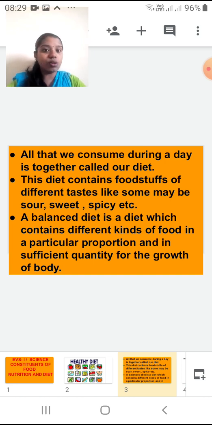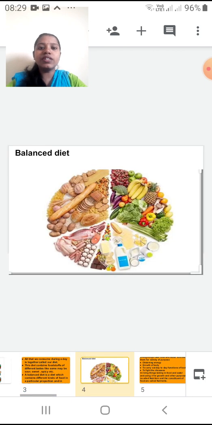Sufficient quantity is also important, because you all know how much food you can take in, so that much quantity you eat every day, right? Then only your stomach becomes full, otherwise your stomach is not full and you feel hungry again. So it should be in a sufficient quantity. I hope these two concepts are clear to you, students. Now next I will show you a picture where you can see a balanced diet. See, this is my plate.